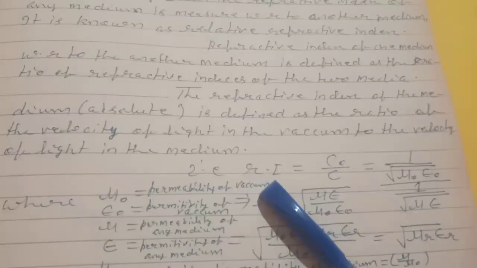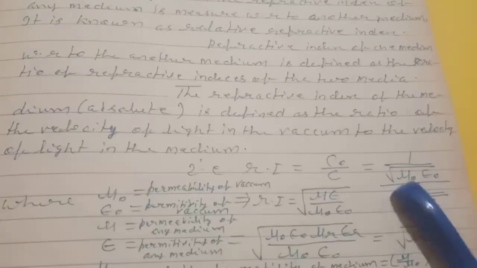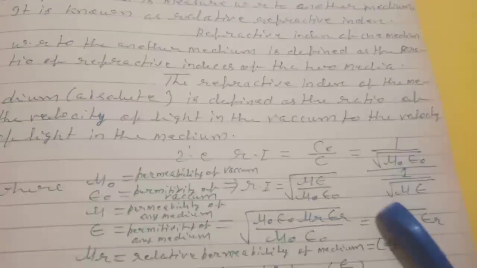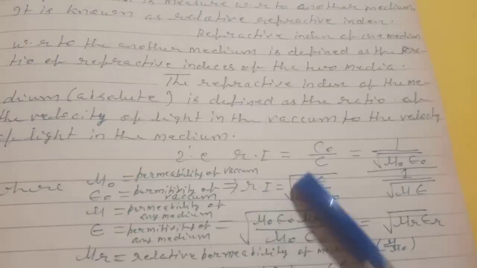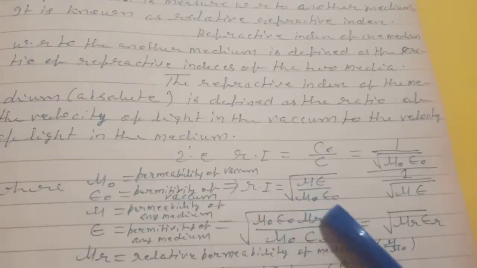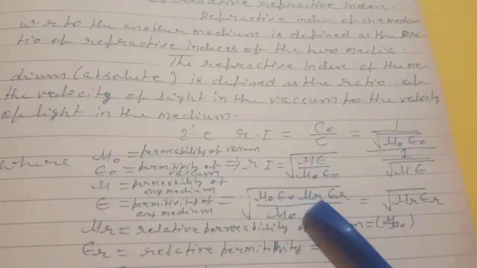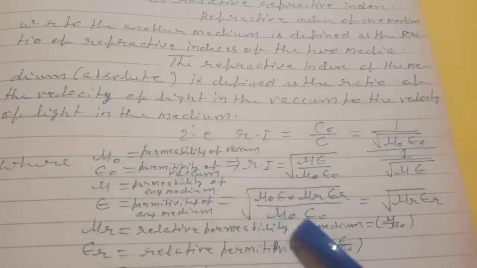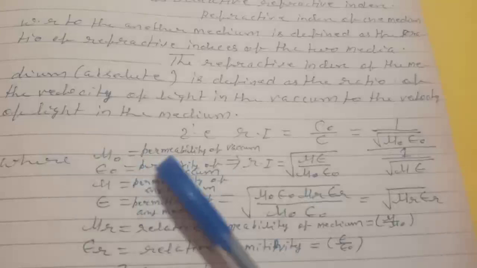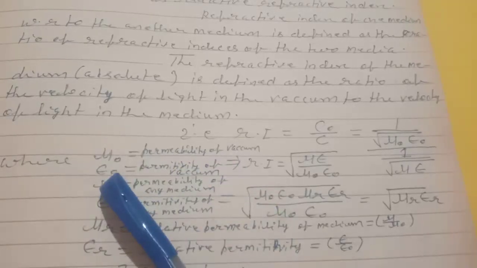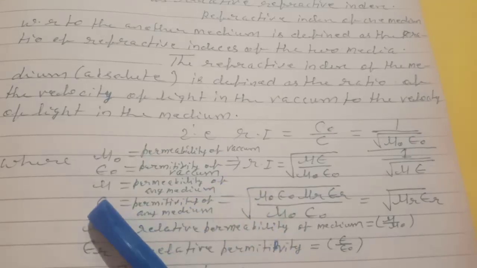That is, refractive index equals c0 by c, equals 1 by root of μ0 ε0 divided by 1 by root of μ ε, or refractive index equals root of μ ε divided by μ0 ε0, equals root of μ0 ε0 μr εr divided by μ0 ε0, equals root of μr εr, where μ0 is the permeability of vacuum, ε0 is the permittivity of vacuum,